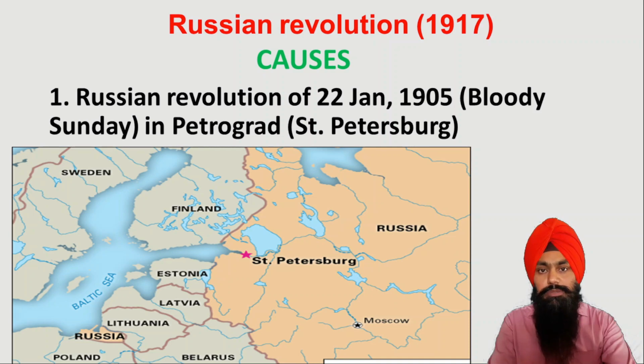They were fired upon by the imperial guards, and in this firing about 243 workers were killed and 800 were injured. So there was a lot of anger against the monarchy of Russia at that time, because a lot of innocent people were killed by his guards. So this revolution became successful because now the king of Russia was forced to create a parliament, which was known as Duma in Russia. So this was the outcome of this revolution, that a parliament system was started in Russia.